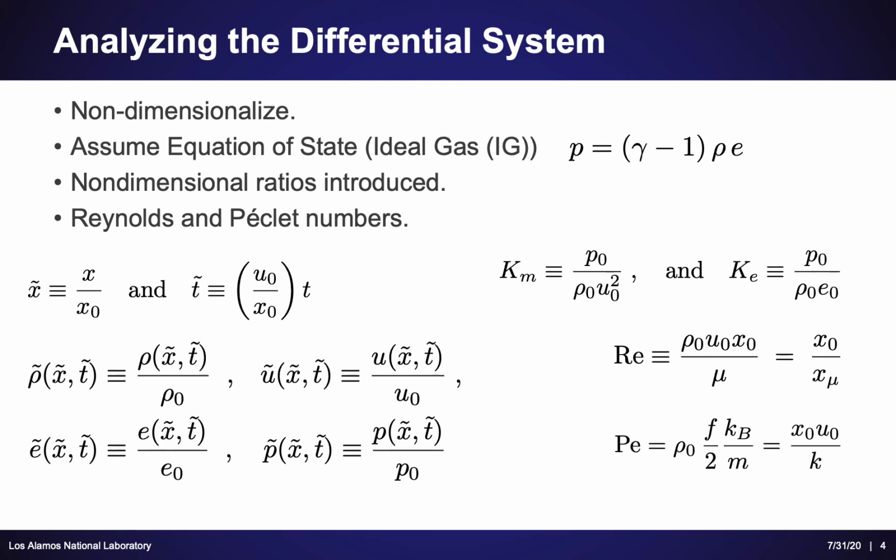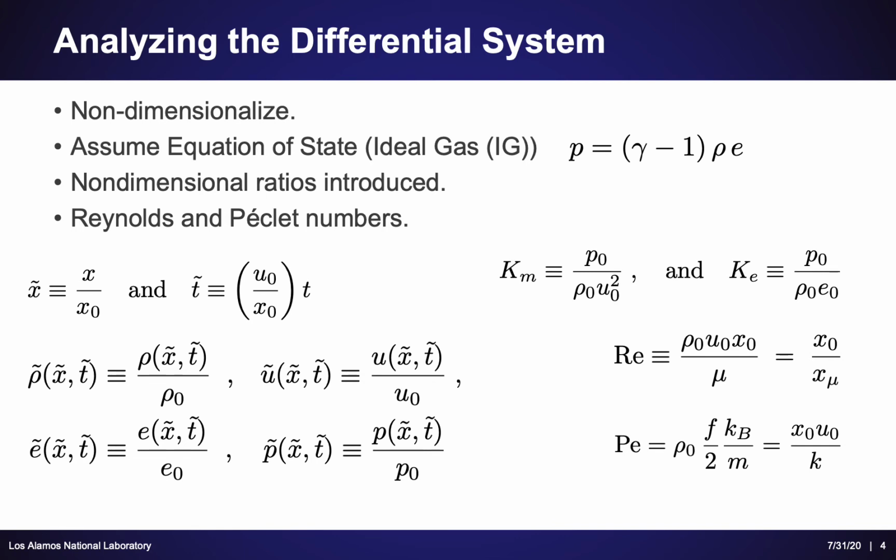Another thing we've also assumed is the ideal gas equation of state, which relates the pressure to density and specific internal energy. The ideal gas equation of state is just a simple closed-form relationship between the various thermodynamic variables which may appear in our medium. In addition, gamma, which shows up in this equation of state, is a ratio of specific heat capacities. For argon, which is a monatomic gas that only has translational degrees of freedom, gamma is 5/3. For nitrogen or oxygen, for example, which compose air and are diatomic, gamma is 7/5, which corresponds to rotational degrees of freedom plus translational degrees of freedom that are available to the molecules which compose that gas.